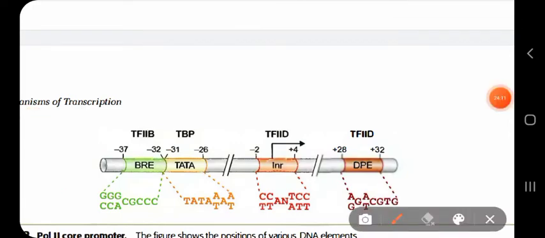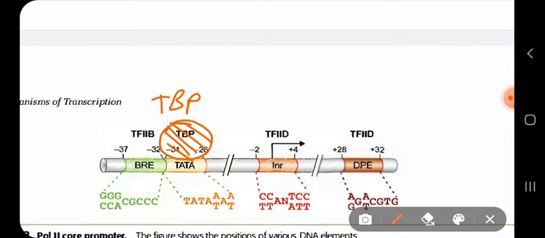Again I repeat, TBP binds to this TATA box. And TBP is one of the components of TFIID, because TFIID is a large transcription factor.